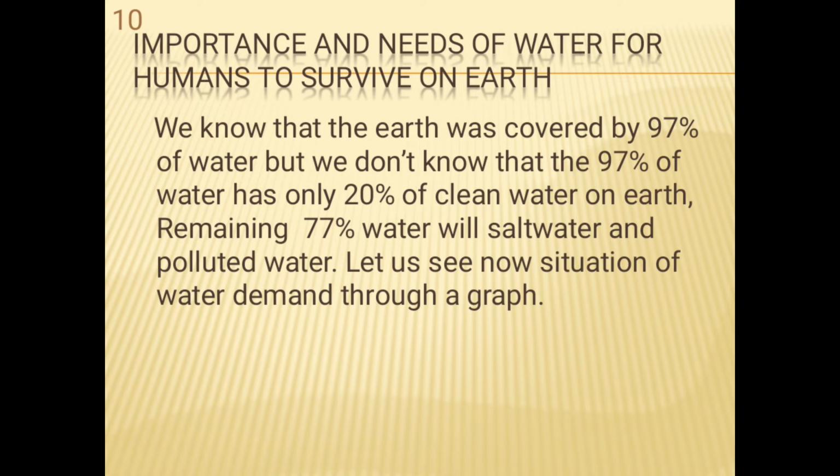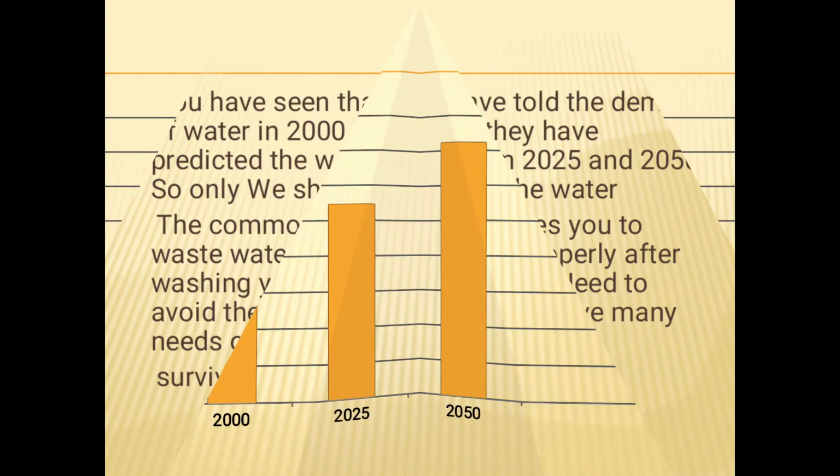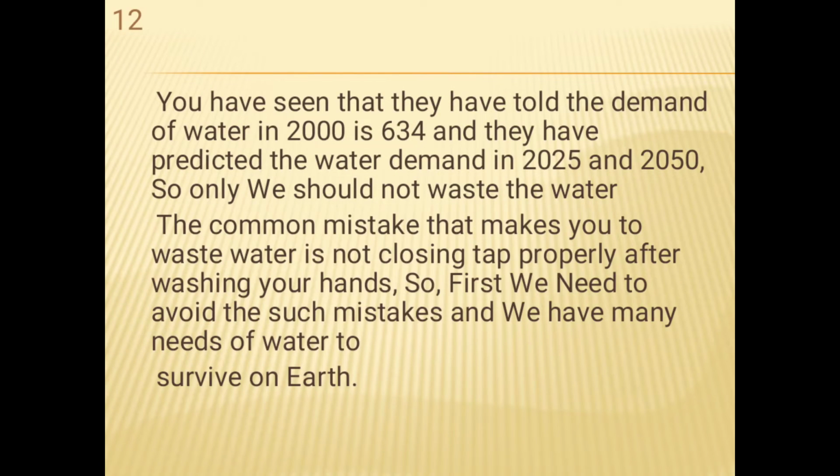In the graph, see series 1, the year 2000 having a level of 608, and the level of recovering clean water. So in 2025 and 2050 it is salt water. I am thinking about series 2 and series 3. What do you think about the graph? You can comment on my channel or video. Okay, see the next page.